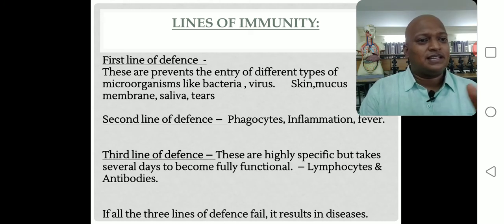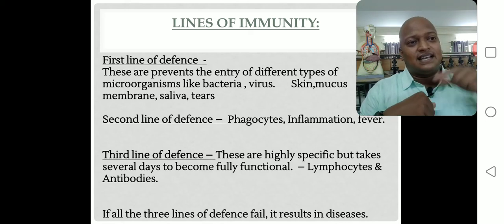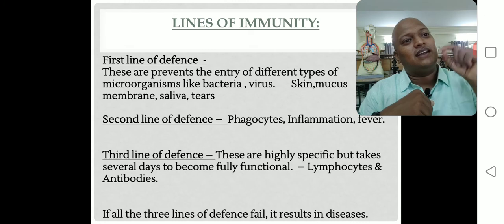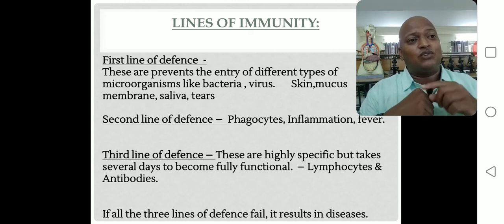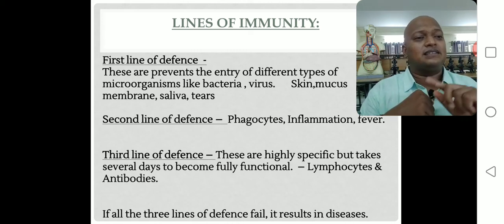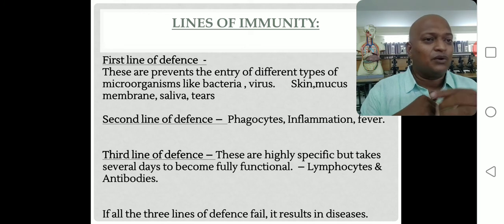By an example you can get it. Lymphocytes and antibodies. Lymphocytes are one type of WBC, and they are large cells. These are also components of the third line defense mechanism, and so are antibodies. Till now we discussed antigens. The foreign body that enters inside the body is called an antigen. Antibody means the cells produced by the third line defense mechanism against the antigen. Now you got why it will take more time.